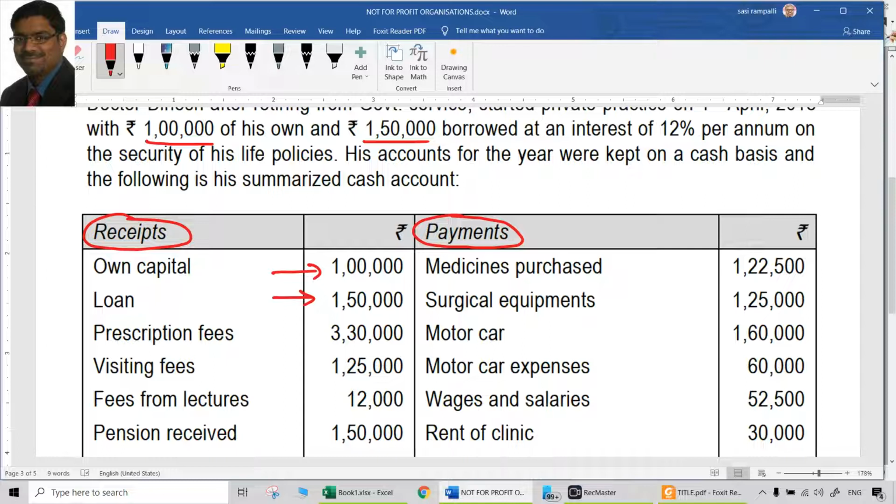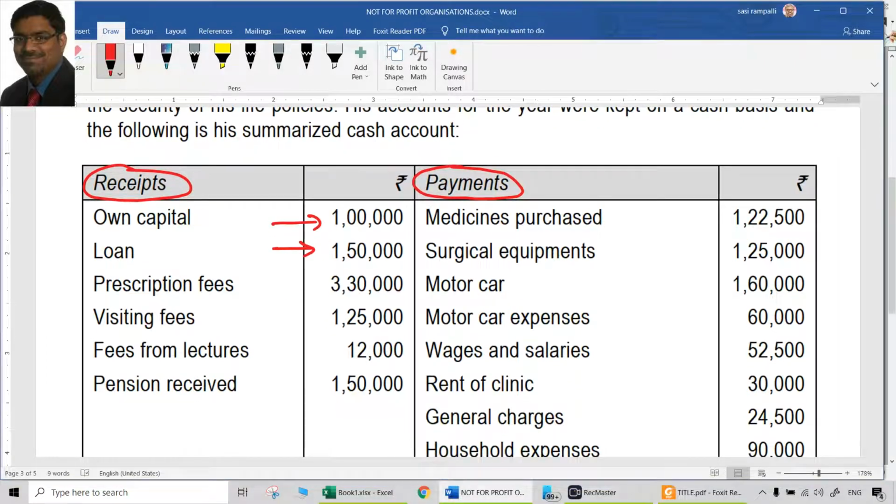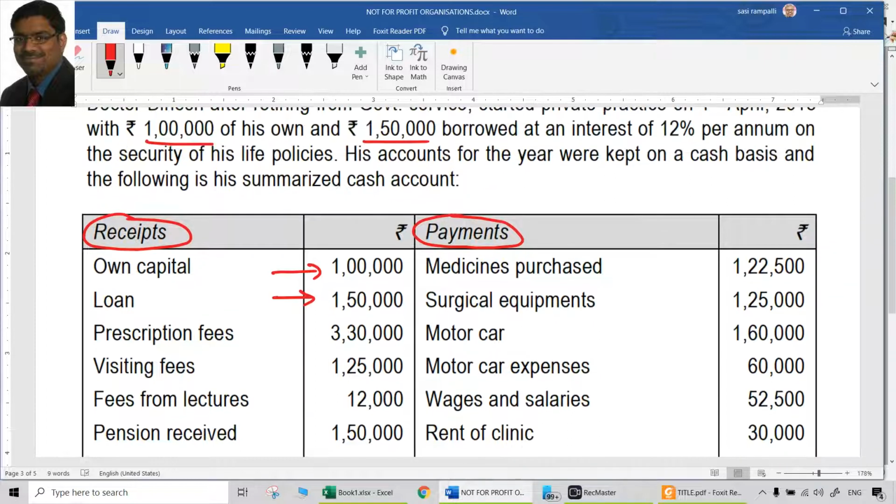When an account is already there, some debits are shown on the receipt side and some credits on the payment side. That means either the debit aspect or credit aspect is already done. All we need to do is the other aspect. If it is already debited, we treat it with credit aspect. If it is already credited, we treat it with debit aspect.